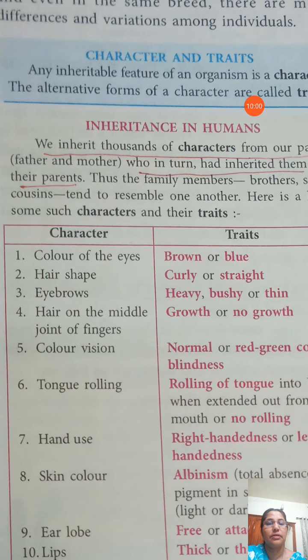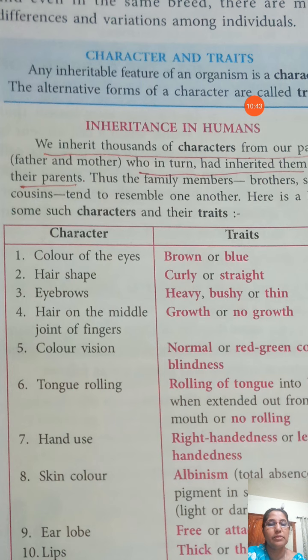Here, color of the eye is an example of a character. We all have eyes, and we can observe different colors in the eyes of human beings. Some have brown eyes or black eyes or blue eyes. The different forms of the eye color are examples of traits. All have a brown or blue part in the middle of their eye. A white part is there and a black part, but the differences may be that they have brown or blue eyes.